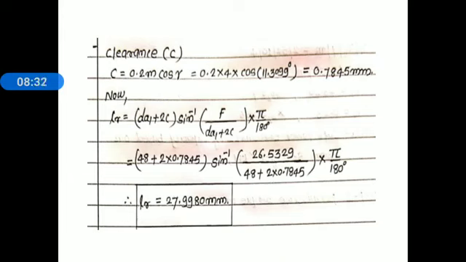Clearance C, here we know the relation: clearance C is equal to 0.2 module cos gamma. Now substitute the value 0.2 into 4, the value of module, cos of gamma, 11.3099 degree. Simplify this and we get clearance C is equal to 0.7845 millimeter.